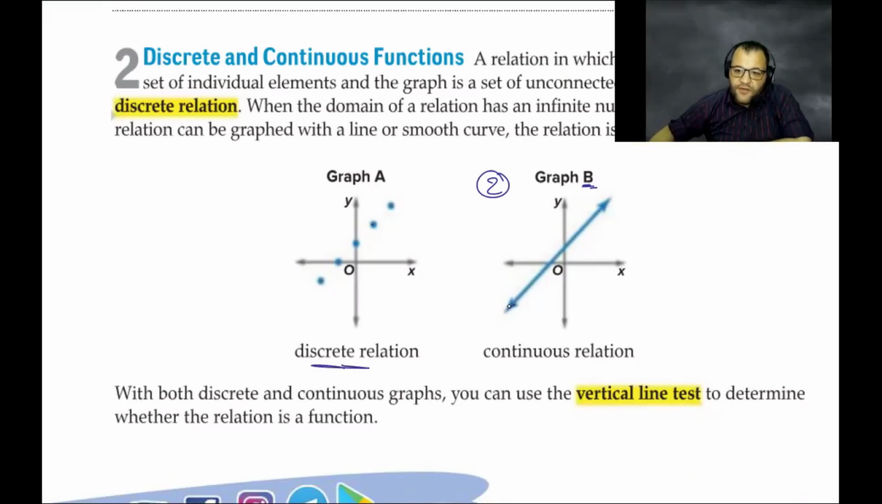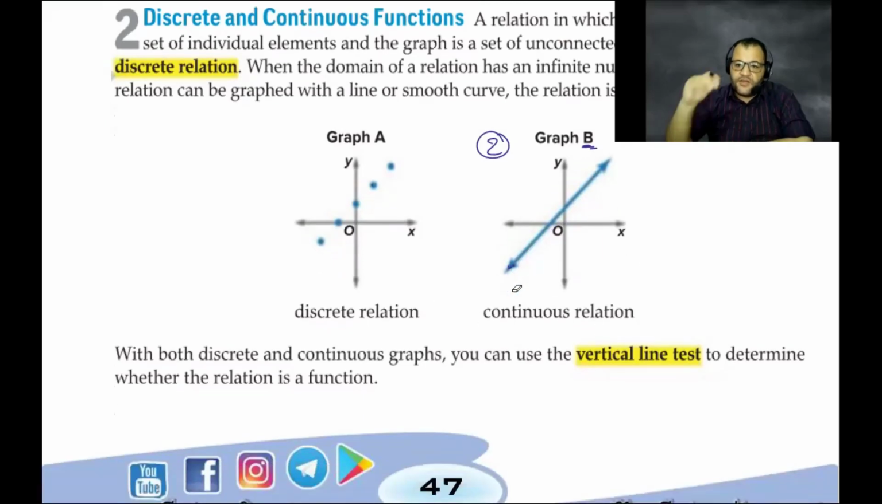Now if you want to graph a line, how can you graph the line? If you put the pen on the paper, you will not remove the pen. Is that right? Yes. So it's continuous. There are no gaps.